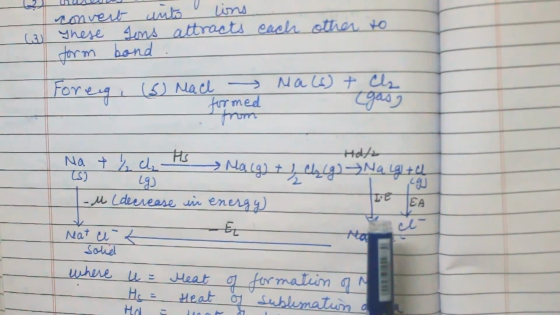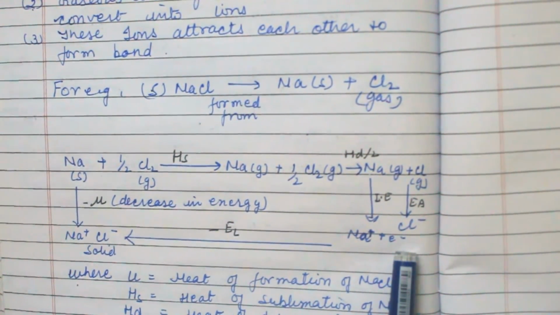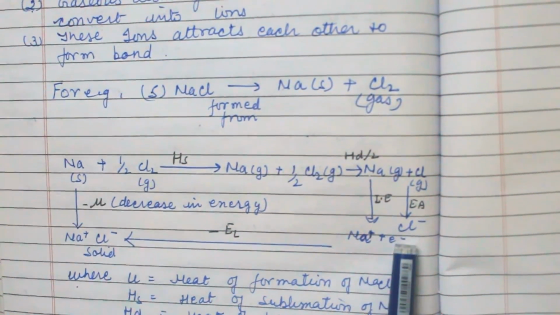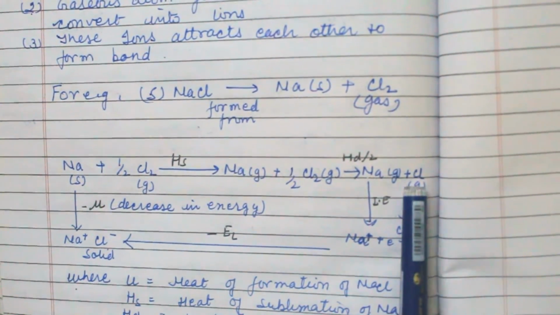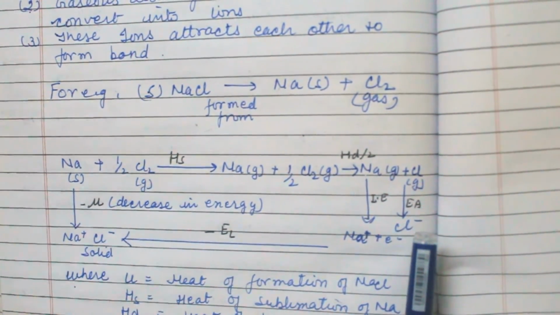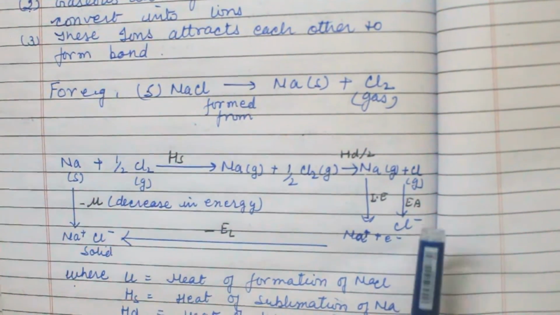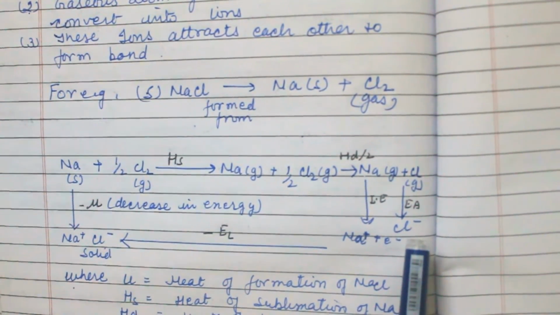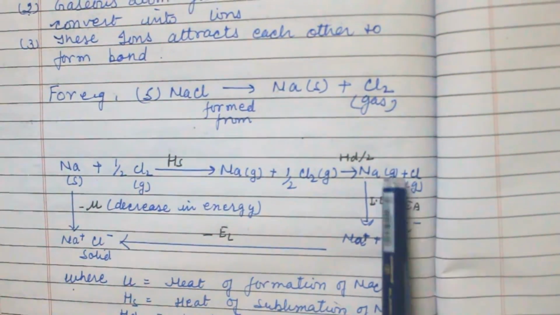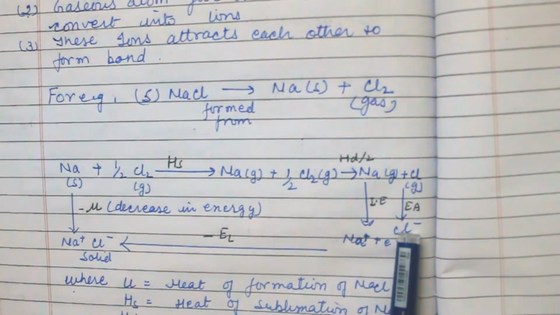Now the Na forms ions by having ionization energy. The ionization energy is what? To remove the electron from the atom. When the electron departs from the atom, it changes into an ion. And here the chlorine has electron affinity to change into ion. Electron affinity means to add the electron.